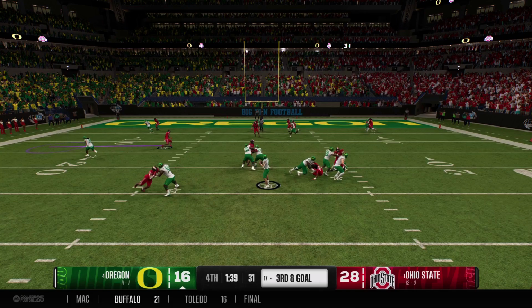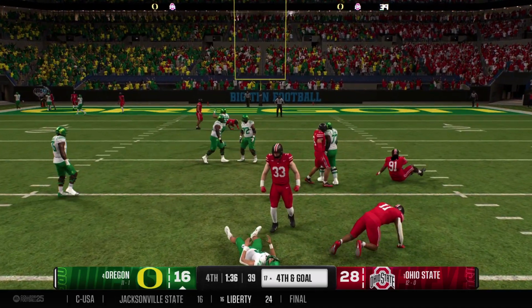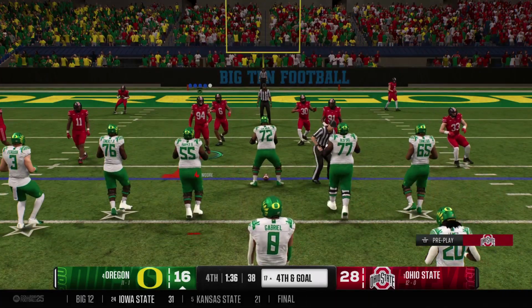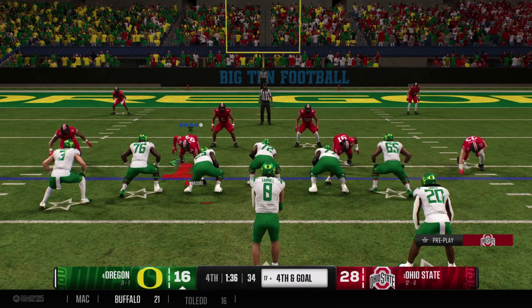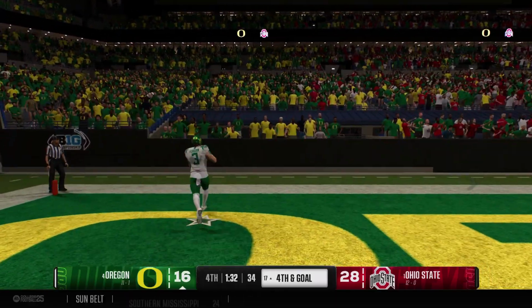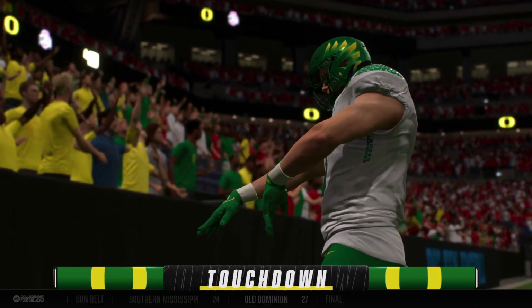From the shotgun, drops back looking for an open man. Heavy pressure, he lets it go. Oh, and another incompletion. Field goal here doesn't help the cause. They're going to go for the touchdown here on 4th down. Hey, it's an incompletion, but it's a nice job by the quarterback. I know it didn't pan out. Touchdown, Ducks. Trying to come all the way back.